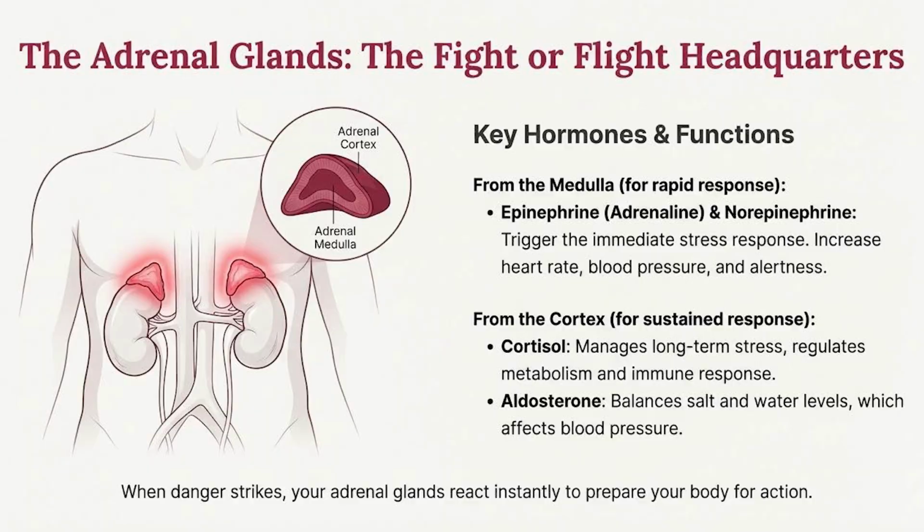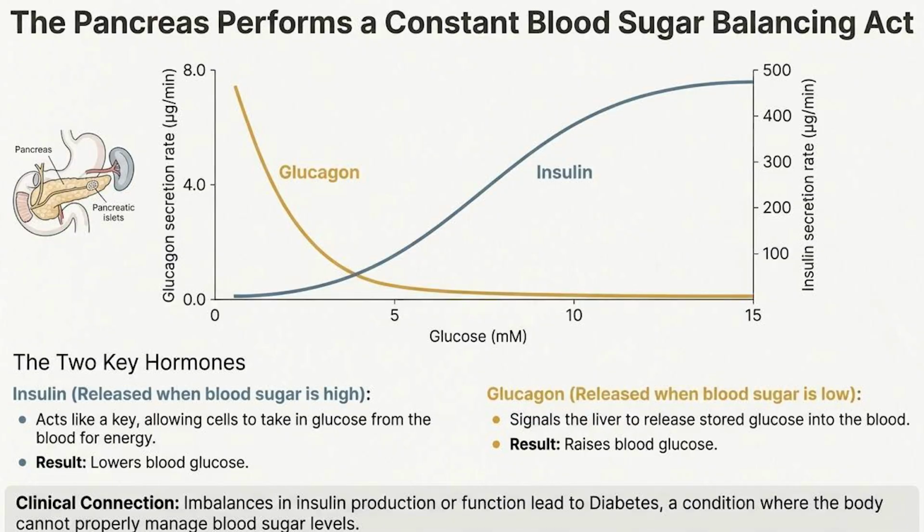Nearby is the pancreas, the ultimate sugar regulator. It secretes the hormones insulin and glucagon. Insulin lowers blood glucose, and glucagon raises it. It's a delicate balancing act to keep your energy steady. An imbalance here can lead to diabetes.